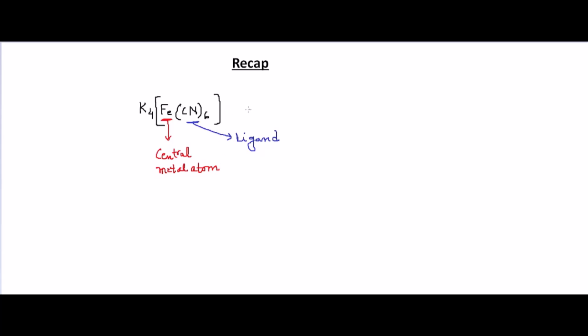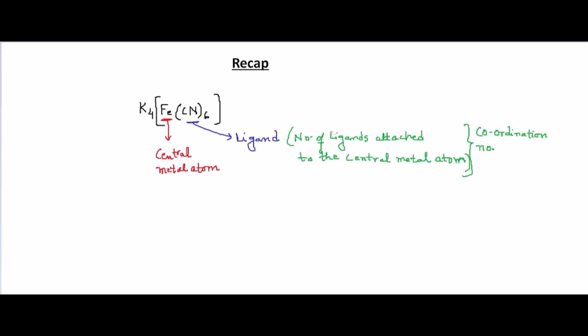The coordination number is the number of ligands attached to the central metal atom. How many cyanide ions are attached to iron? You can see (CN)6, so 6. The coordination number of iron is 6 here.